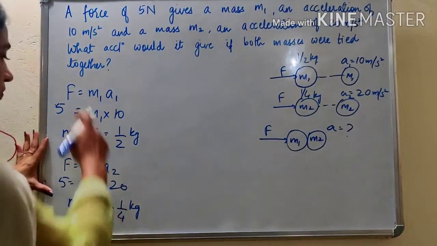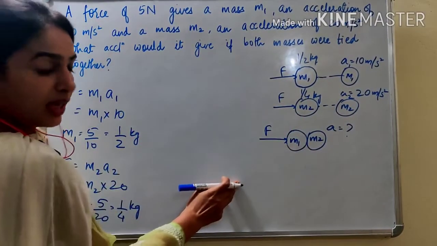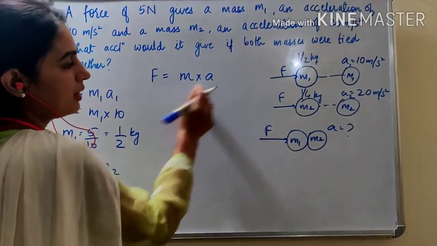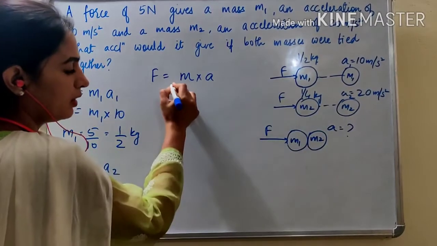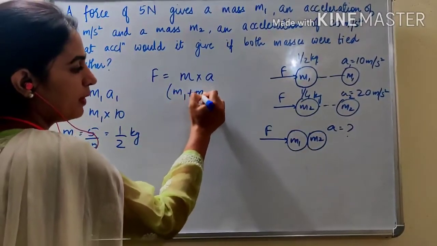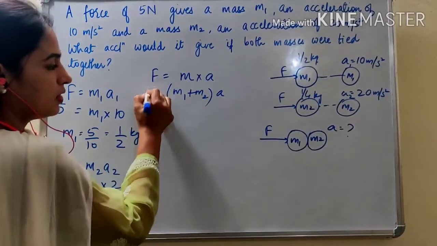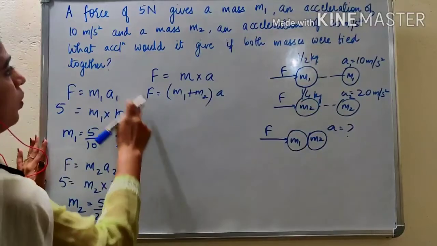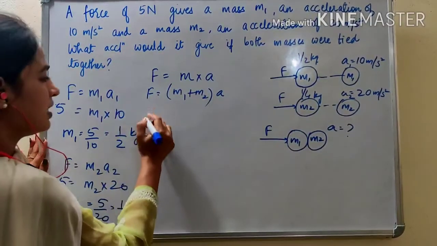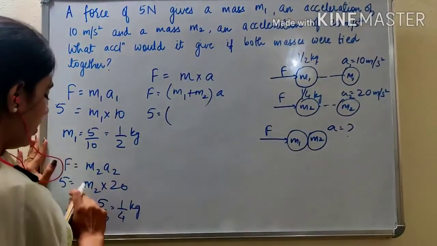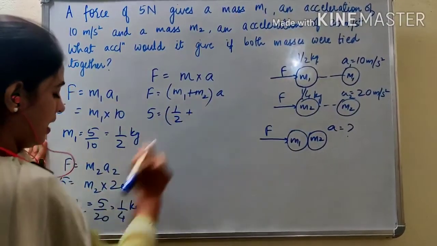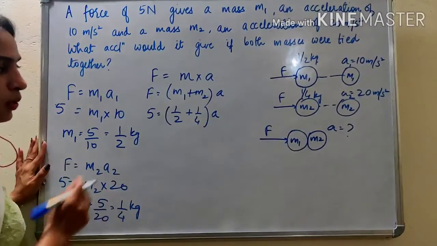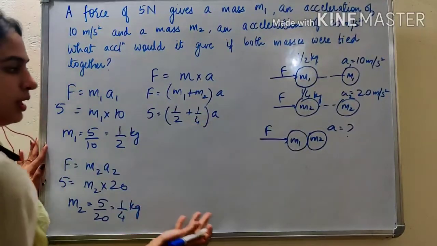Okay, so what if these two masses were tied together? We know force is equal to total mass into acceleration. If both the bodies are tied together, then the mass will be m1 plus m2, into acceleration. So what acceleration would it give? The force is the same, 5 Newton, m1 is 1 by 2, m2 is 1 by 4, and the acceleration you have to find. We are just substituting the values, nothing else.